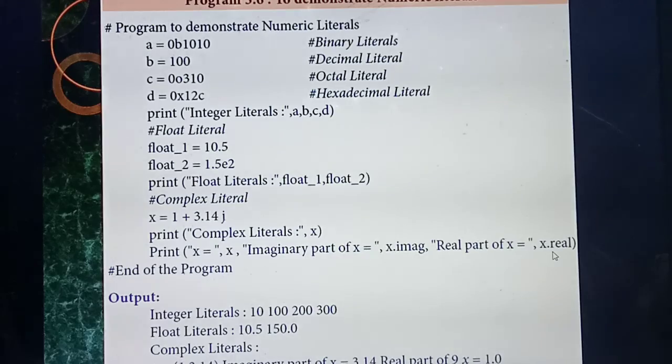Now you are going to run the program. So see the output. All these four things you are going to convert into integer, normal number format. So the program automatically converted them into number format. See 10, 100, 200, 300. So the first one in integer format is 10. Second one is normal 100. This integer format is 200 and this integer format is 300. Then float. See float. First one is 10.5. The exponent form is e power 2, so 250 point will go two places after.